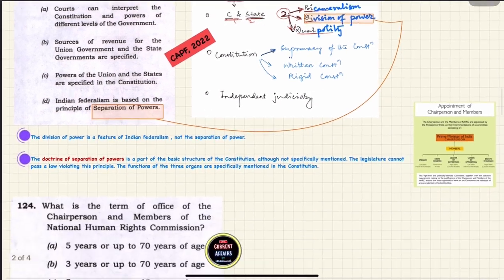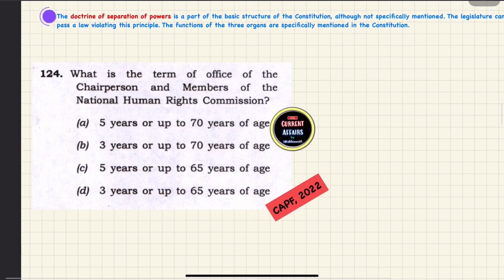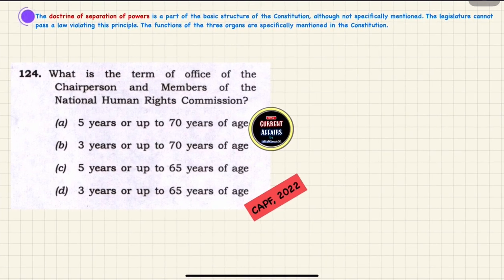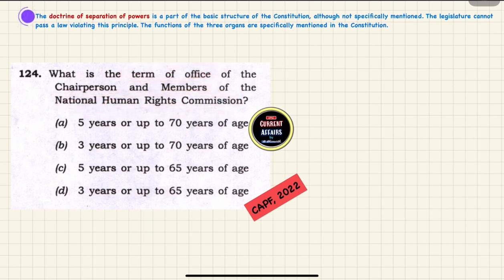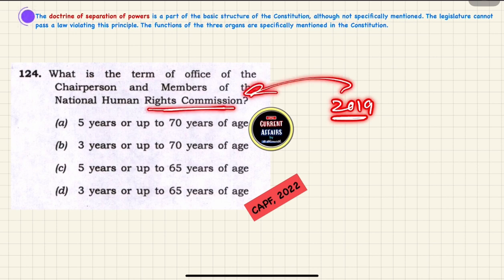Next question: what is the term of office of the chairperson and members of the National Human Rights Commission? This question is asked because in 2019 there was an amendment to the National Human Rights Commission. Before 2019, the term of office of the chairperson and members was 5 years or up to 70 years of age, whichever is earlier.